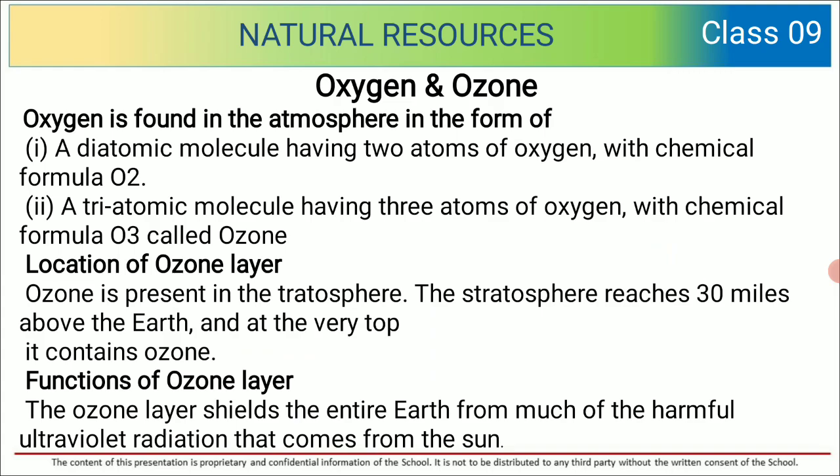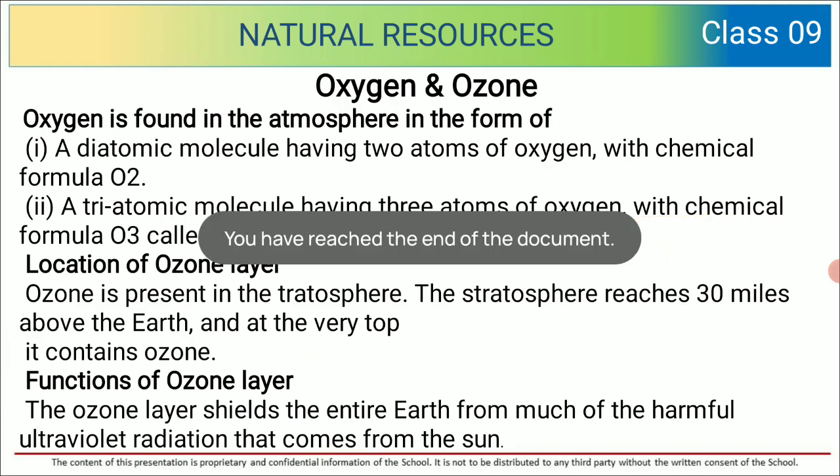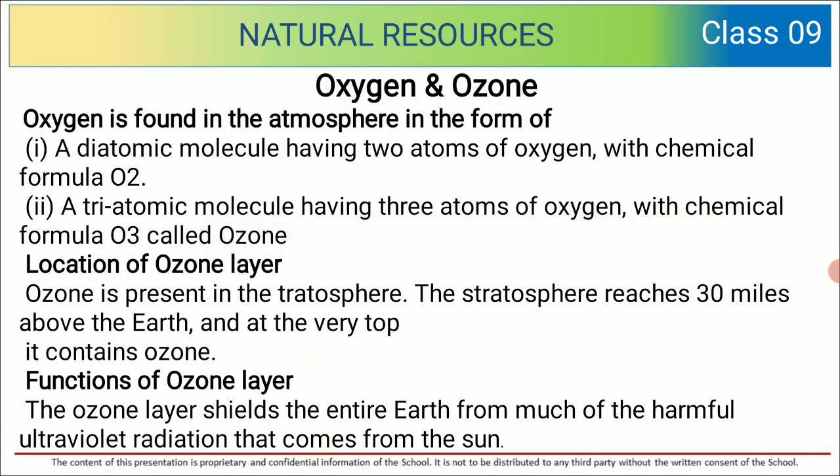Functions of the ozone layer. The ozone layer shields the entire earth from harmful ultraviolet radiations. So it is a very important layer. So children, I hope you have understood about the greenhouse effect, ozone layer, oxygen cycle and carbon cycle.